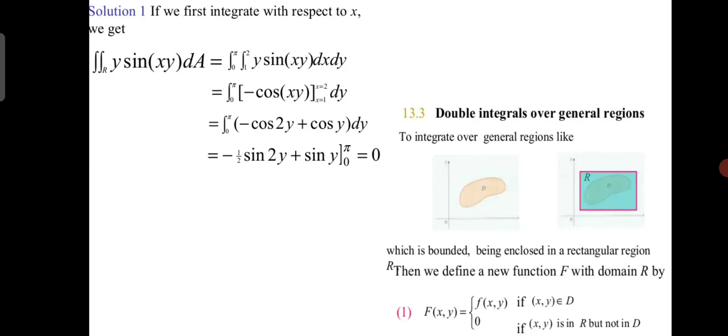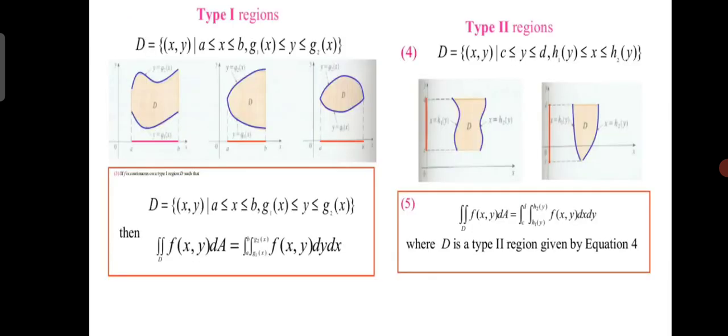To integrate over general regions, like a bounded region enclosed in a rectangular region R, we define a new function F with domain R by F of x comma y equal to f of x comma y if x comma y belongs to D, and 0 if x comma y is in R but not in D. Type 1 region and this is type 2 regions.